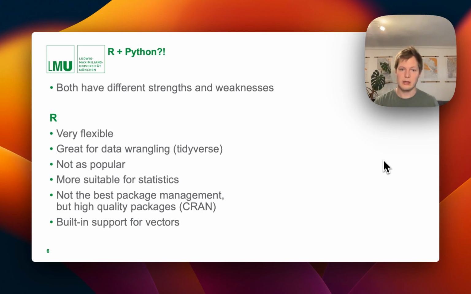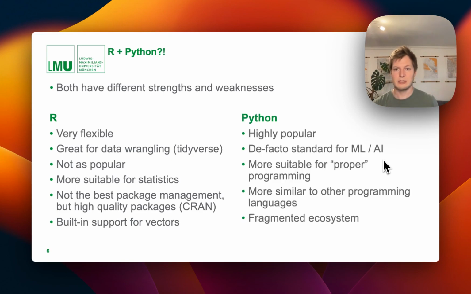which is really nice. And if we contrast this to Python, one of the biggest benefits of Python is its high popularity. This means it has many packages available, especially in the data science, machine learning, and AI world. It became the de facto standard for many things. PyTorch and all these deep learning libraries are all Python first, really.